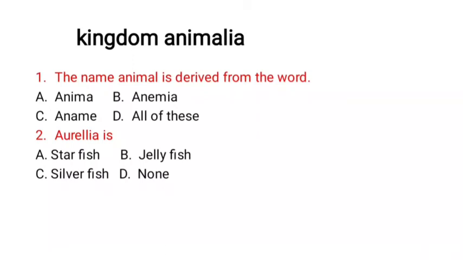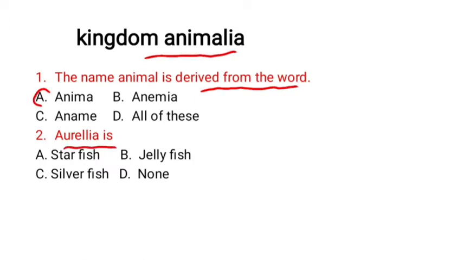Today we are going to discuss Kingdom Animalia MCQ. First, the name animal is derived from the word: option A, anima; option B, anemia; option C, a name; option D, all of these. Correct option is option A, anima.